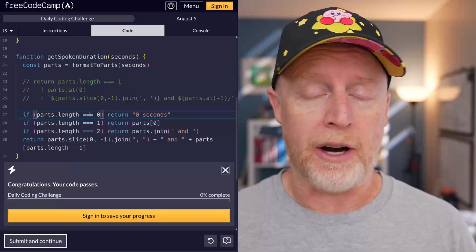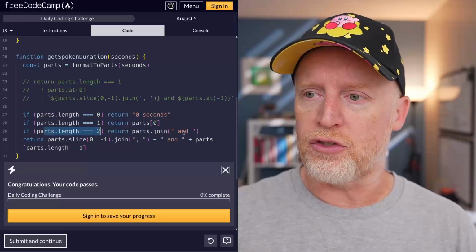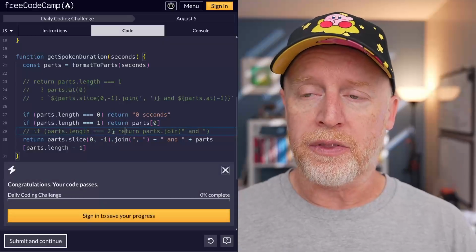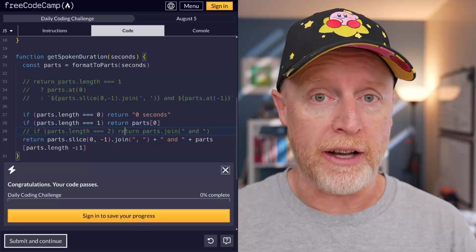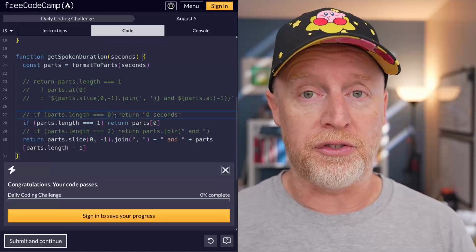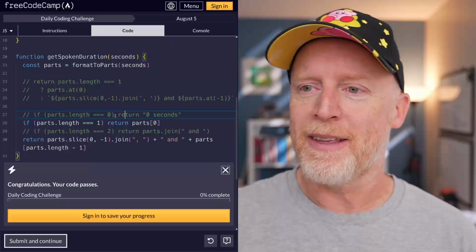So why not, right? Well, if you look at it, we have this parts equals 2. That's joining on "and". We have the "and" here. So we could comment that out. And then we're left with 3 lines, right? If we comment out 0 seconds for a second, we're going to come back to that. And that's really the whole point of this video. So stay with me. Okay.